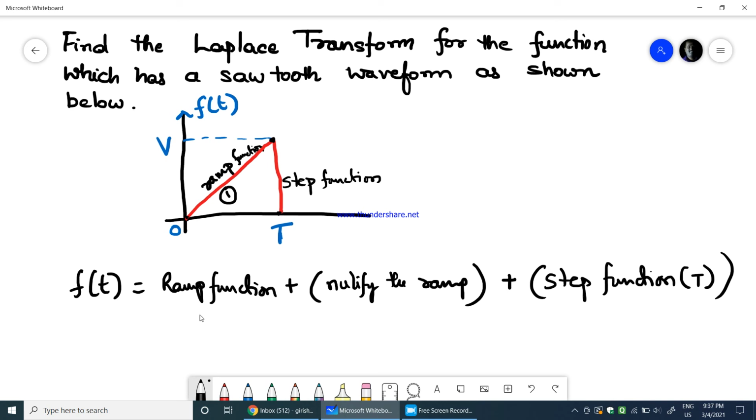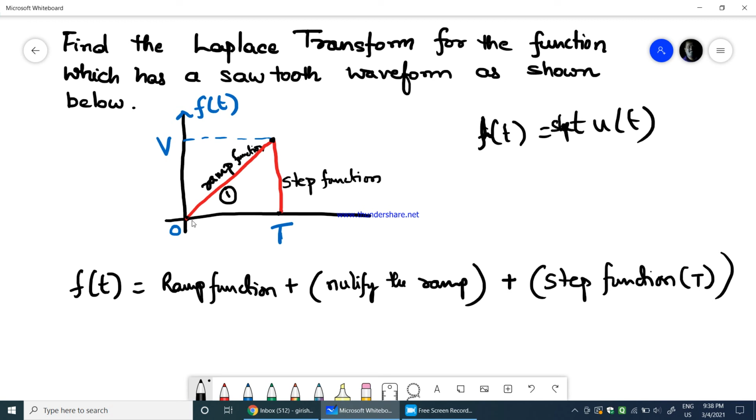Okay, now to write the ramp function, we know that the function f of t for a ramp is t into u of t, what we normally write. So here it's not just t into u of t, it is the slope multiplied by t into u of t.